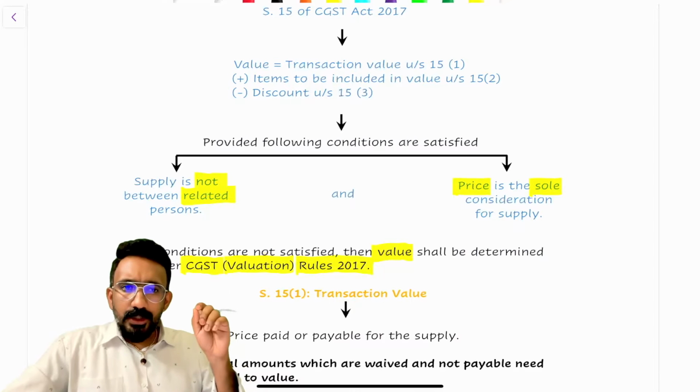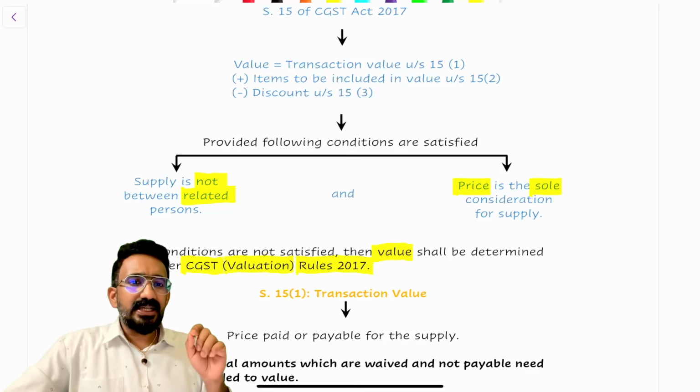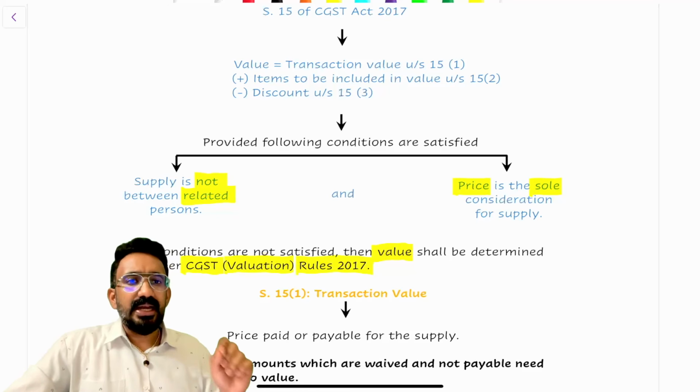Now, to adopt a section 15 value, they're saying that there are two conditions that need to be satisfied by the person liable to pay taxes. What are the two conditions? The supply is not between related persons.